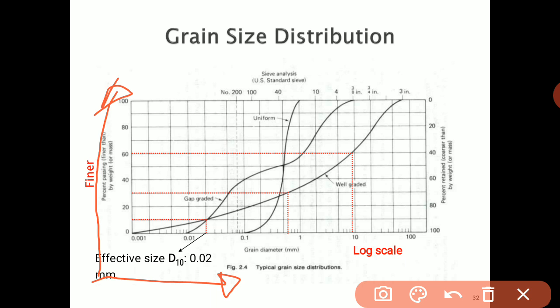Okay, so just see this well graded soil curve. Let's have a look at the grain size x-axis. It has various sizes, like 0.001 to 0.01, then 0.01 to 0.1, then 0.1 to 1, 1 to 10 mm, or 10 to 100 mm. We have all the sizes in equal manner, a well graded manner. Okay, then what do you mean by uniformly graded soil?